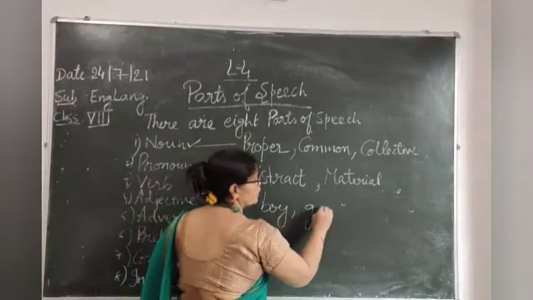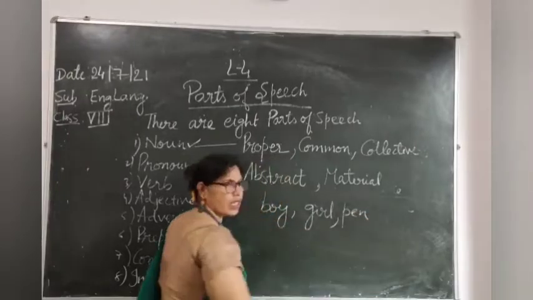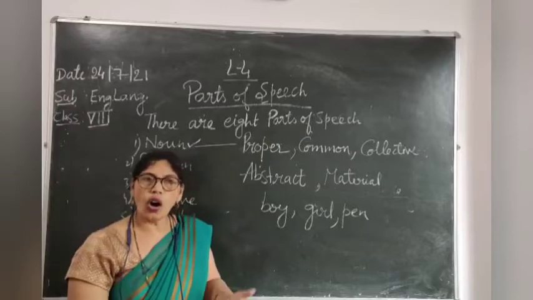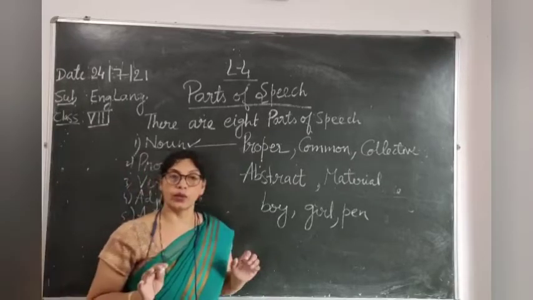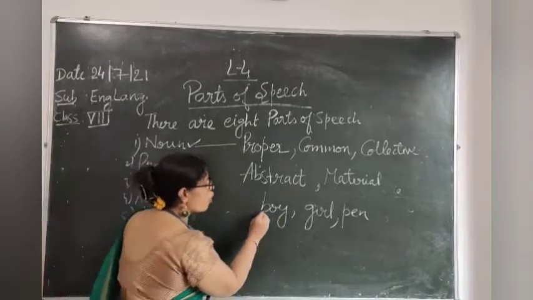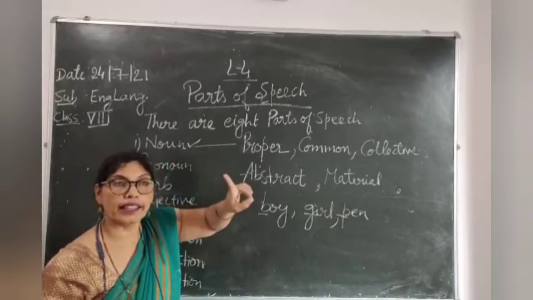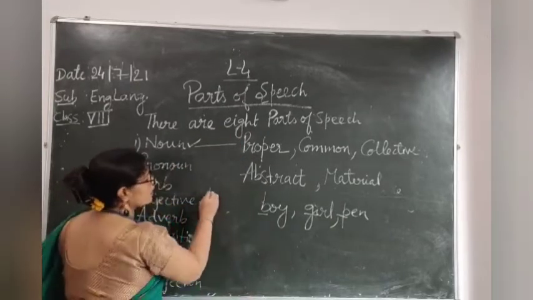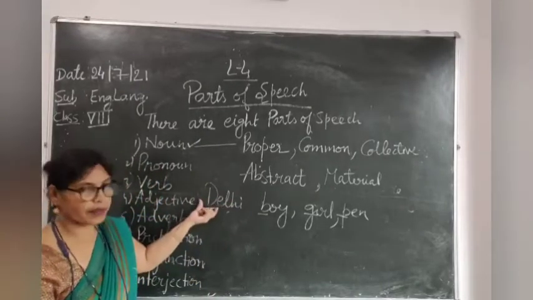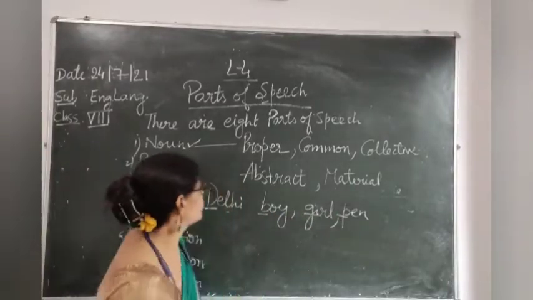Boy, girl, pen, pencil, eraser, fan, door, desk, book. All these are common nouns. And a common noun is always written with a small letter. A proper noun is written with a capital letter. Example, Delhi. See, a proper noun is written with a capital letter. A common noun is written with a small letter. Clear?